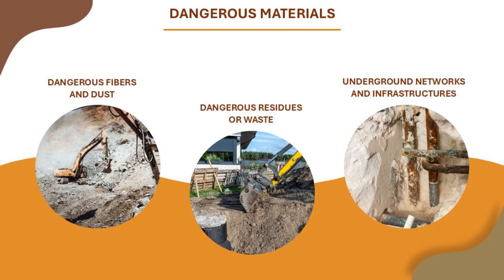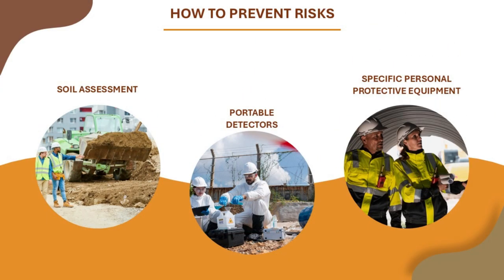Electrical cables, which can cause electrocution if damaged. Sewer systems, with possible exposure to toxic gases and pathogens. How to prevent risks. Soil assessment. Preliminary analysis to detect the presence of contaminants or dangerous materials.